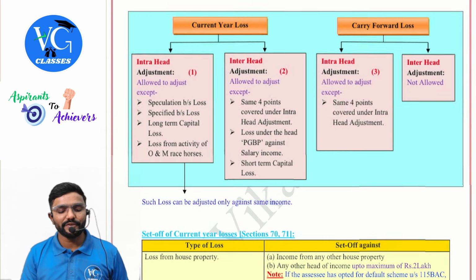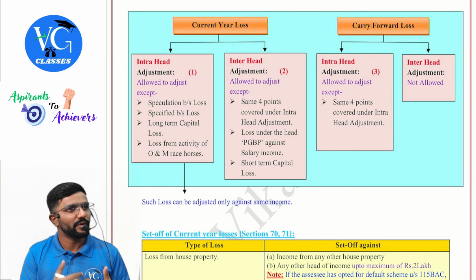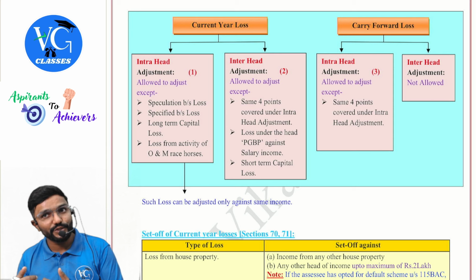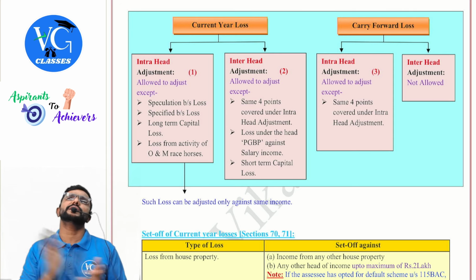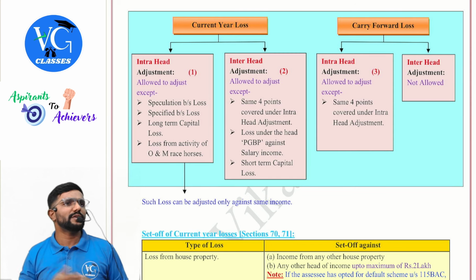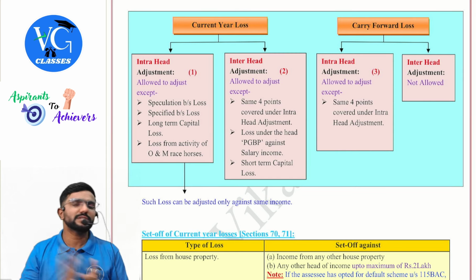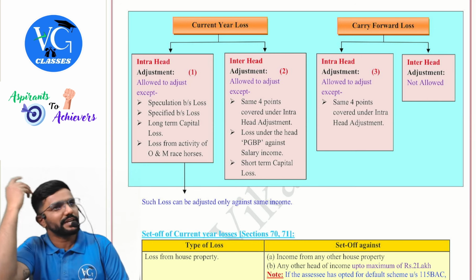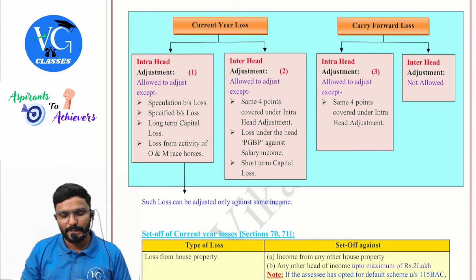Okay, sir. And please be careful, whatever numbering I have given, the same order you have to follow. First check 1. If 1 is not possible, 2. If 2 is not possible, 3. Sir, I have a loss. I can adjust in the current year, but I don't want to adjust. Can I carry forward? No, please adjust it. No, sir, I will take number 3, so straight away I will carry forward. No, not possible. You have to follow the same sequence.